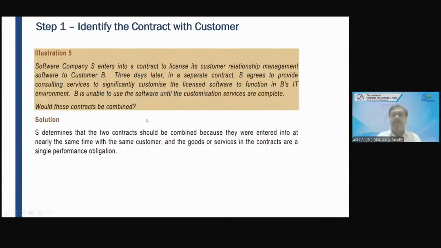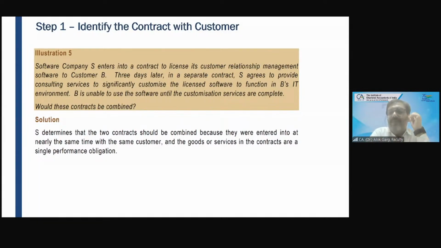Illustration number 5. Software company S enters into a contract to license its customer relationship management software to customer B. There is a software company S and they enter into a contract with customer B, a contract to license customer relationship management software, CRM software. Three days later, in a separate contract, S agrees to provide consulting service to significantly customize the licensed software to function in B's IT environment.